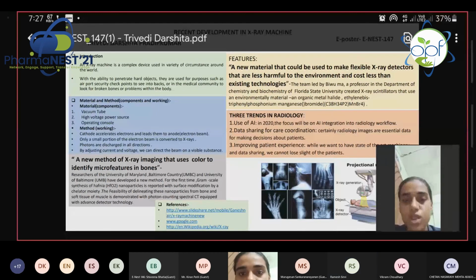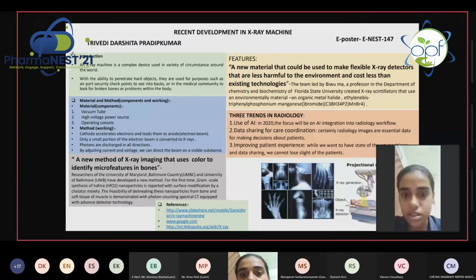Introduction of X-ray machine. An X-ray machine is a complex device used in a variety of circumstances around the world. Florida State University researchers have developed a new material that could be used to make flexible X-ray detectors that are less harmful to the environment and cost less than existing technologies.